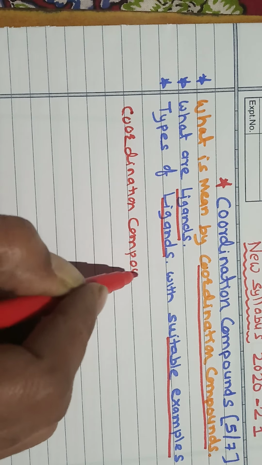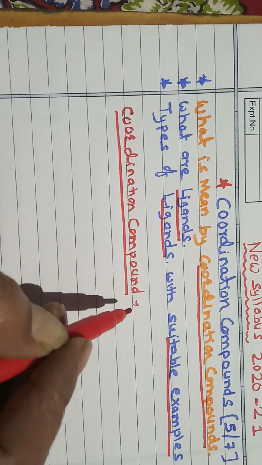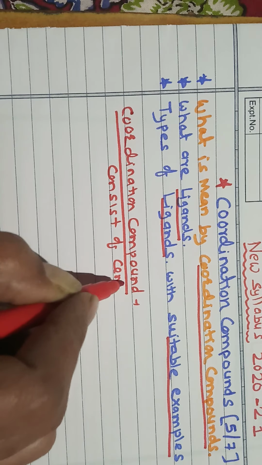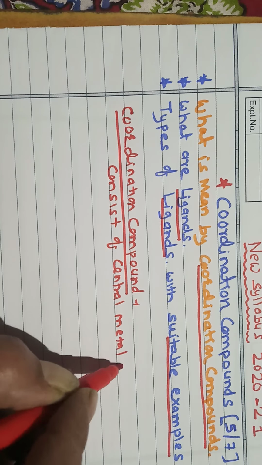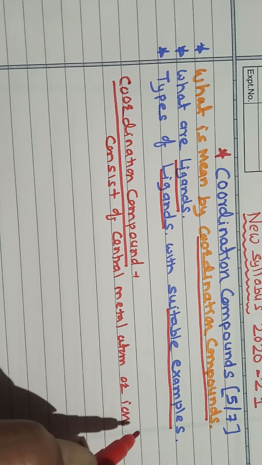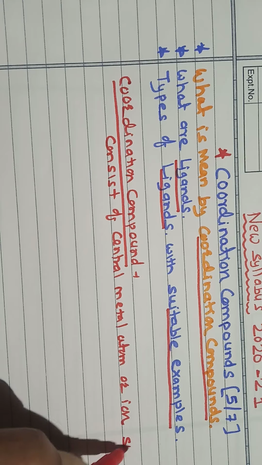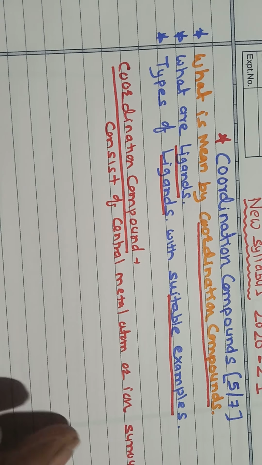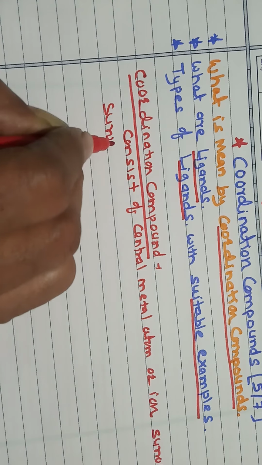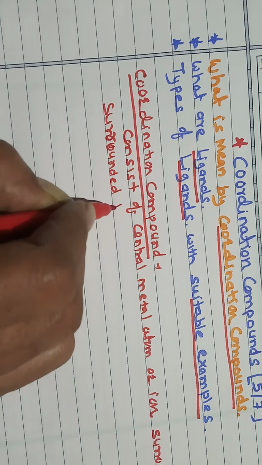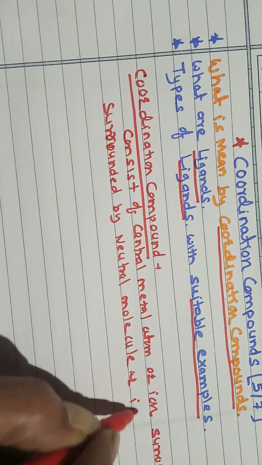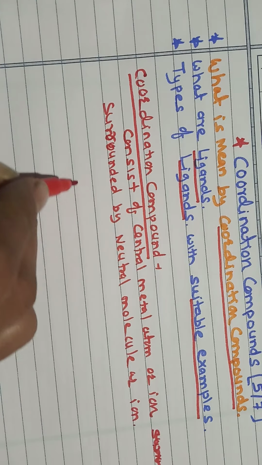So when you define the coordination compounds, it is observed that the coordination compound consists of a central metal atom or ion, and that metal atom or ion is surrounded by neutral molecules or ions.